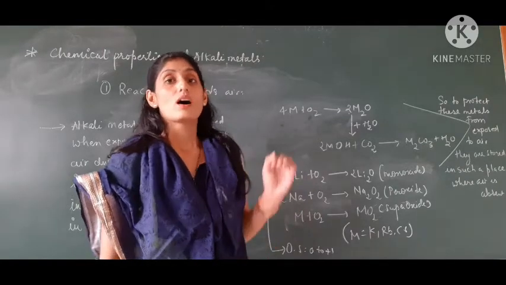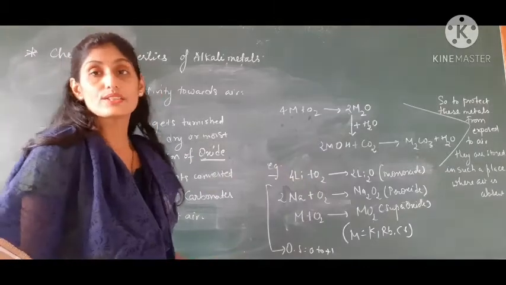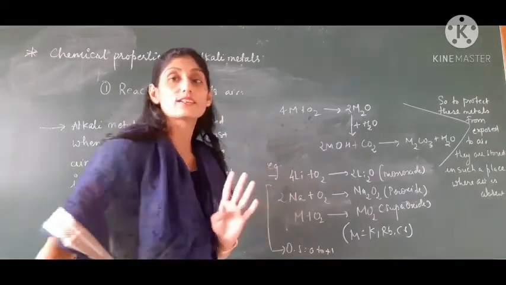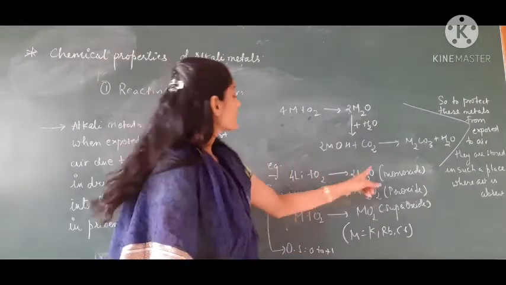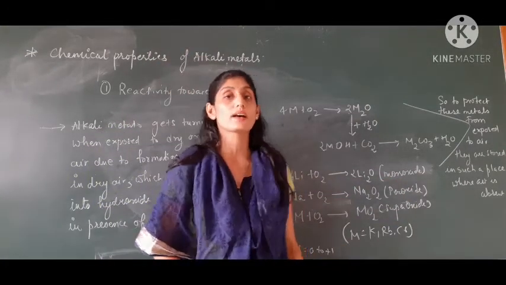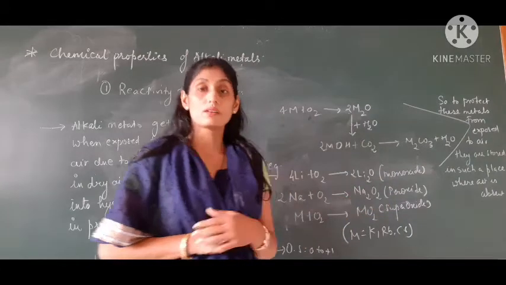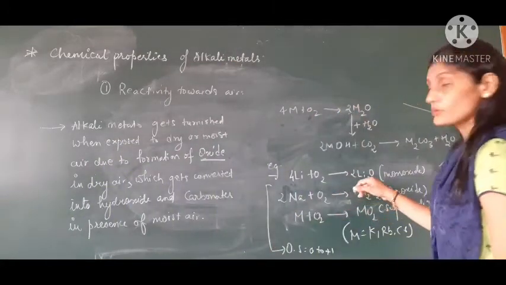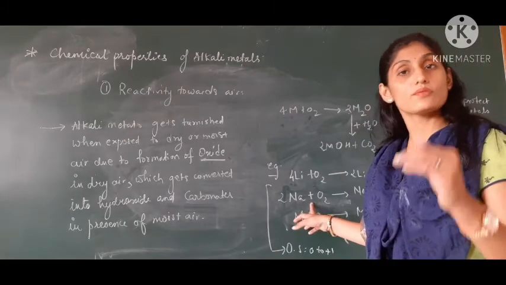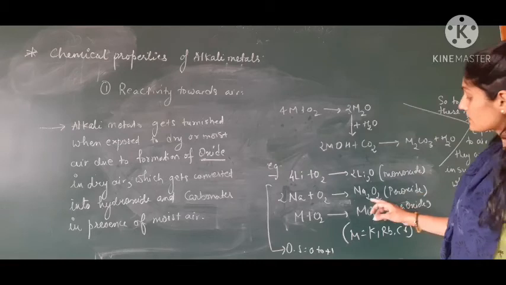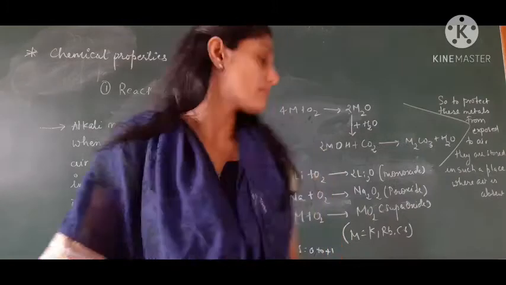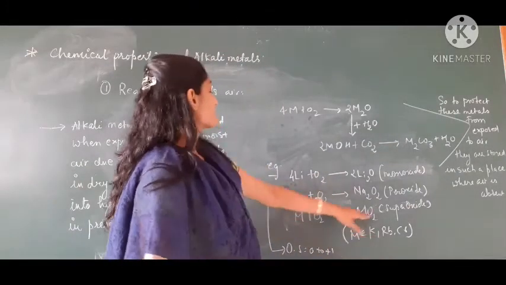Now we see how metals react with oxygen, or how they behave when exposed to air. Whenever lithium reacts with oxygen, 4 moles of lithium react with oxygen to form lithium monoxide. Lithium is the one that forms monoxide, with only one oxygen atom. So here it produces lithium monoxide. When we talk about sodium, it produces either monoxide or peroxide. The peroxide formula is Na2O2. And the rest of the metals, like potassium, rubidium and cesium, produce superoxide.